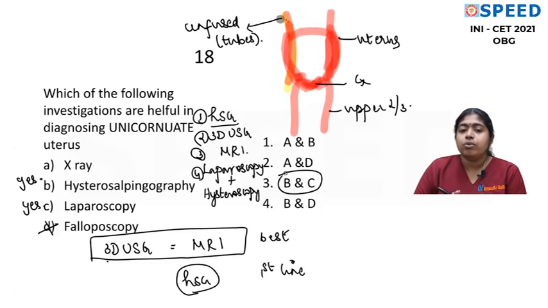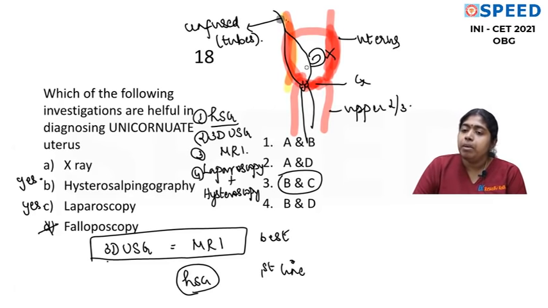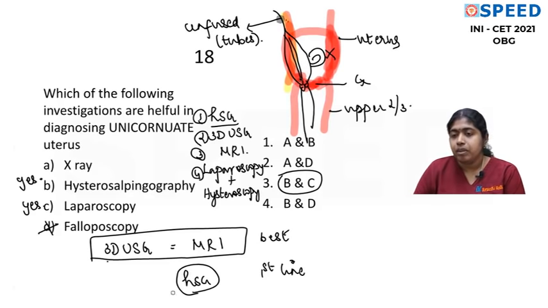Now what is a unicornuate uterus? Basically, it is development of only one Mullerian duct. You have only one Mullerian duct developed like this. The other Mullerian duct has not developed at all, or may be present as a rudimentary horn. It may or may not have a cavity, and the cavity may or may not be communicating with the main cavity. So unicornuate uterus comes with or without rudimentary horn, with or without cavity, with or without communication. You have lots of varieties of unicornuate uterus.